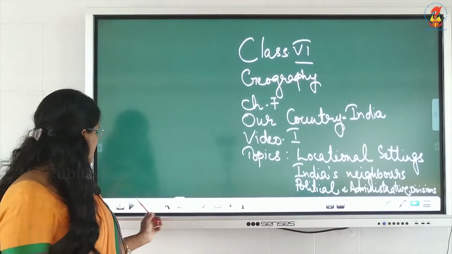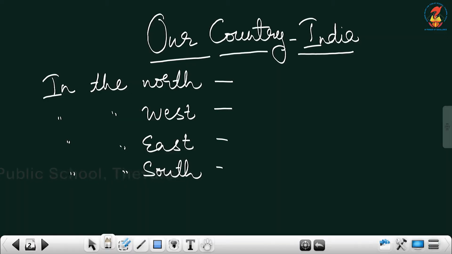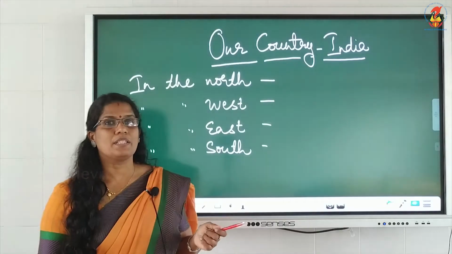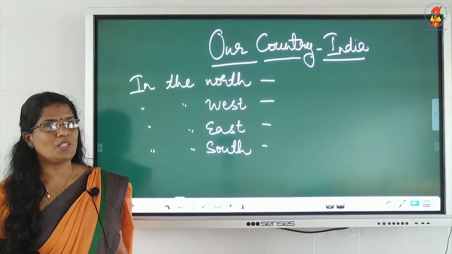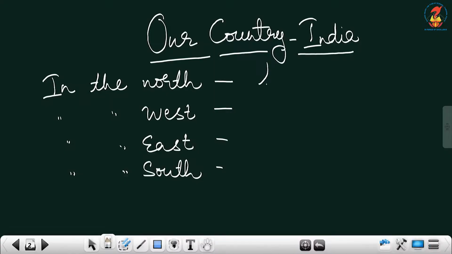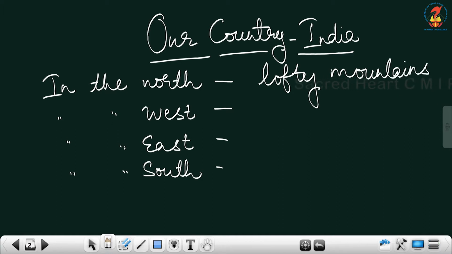In our country, in India, you can see in the northern side, we all know, it is the lofty Himalayas, lofty mountains. In the western side is the Arabian Sea.